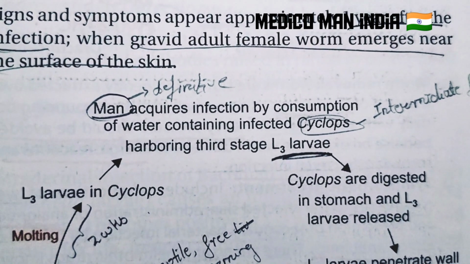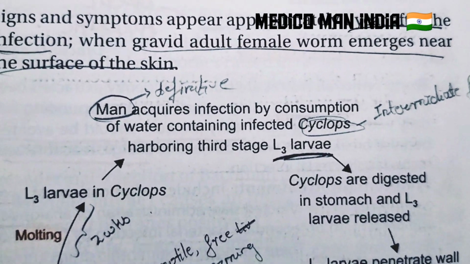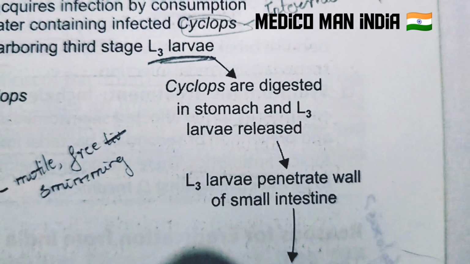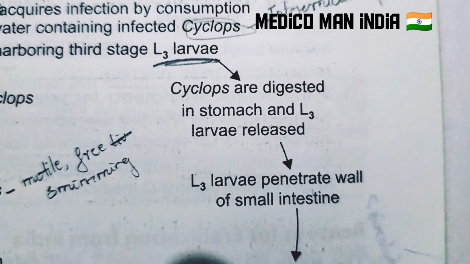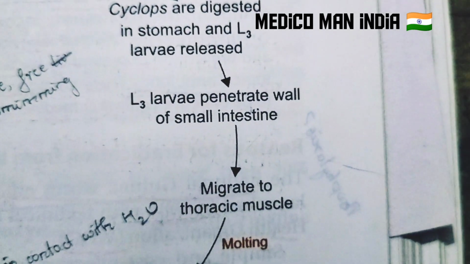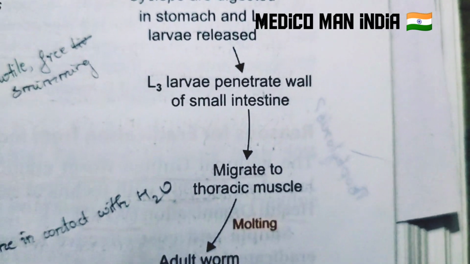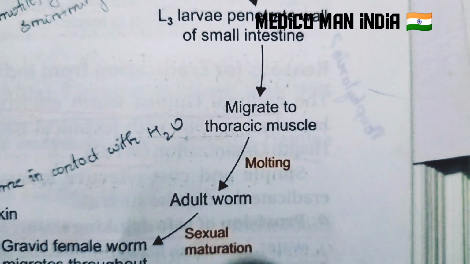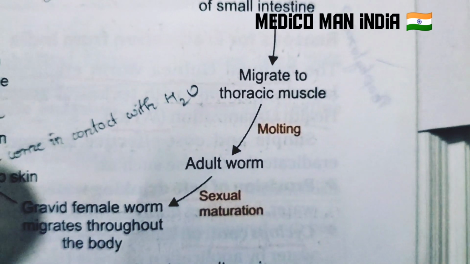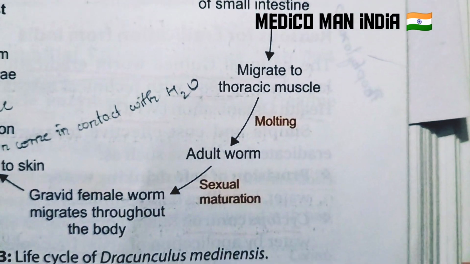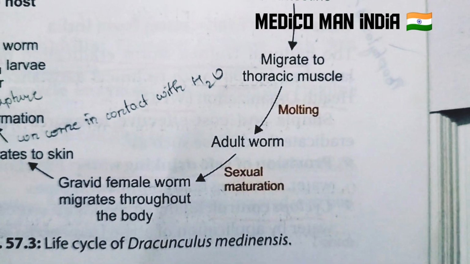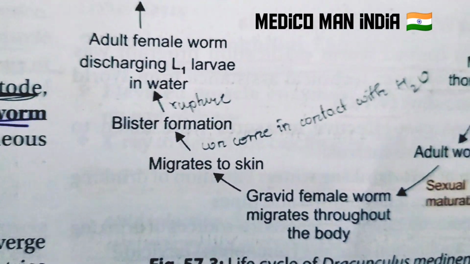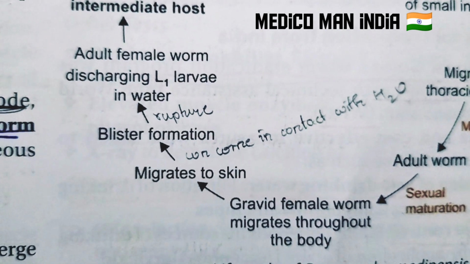L3 stage larva is the infective form which comes from the cyclops, and man eats that infected cyclops. The cyclops are digested in the stomach and release the L3 stage larva. This L3 stage larva penetrates the small intestine and migrates to the thoracic muscle, and in the thoracic muscle molting occurs, and those larvae are converted into adult male and female worms. After sexual maturation, the gravid female worm migrates throughout the body, and also comes to the skin.